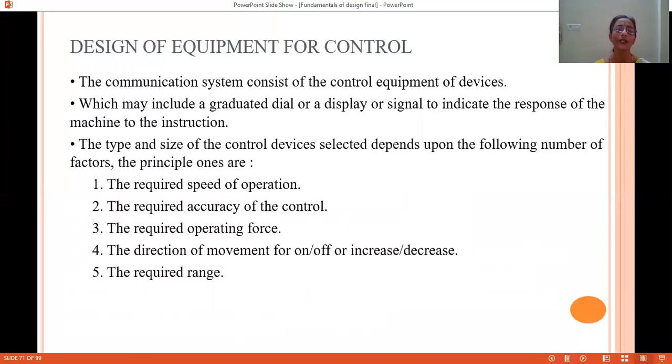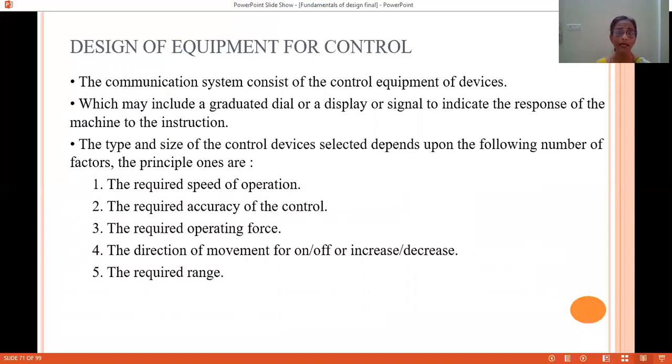How much accuracy of the control is required? Whether the control is an on-off control or a continuous control. Accuracy of control depends on that, and seeing the accuracy, we will decide the control device. How much operating force is required on the control?